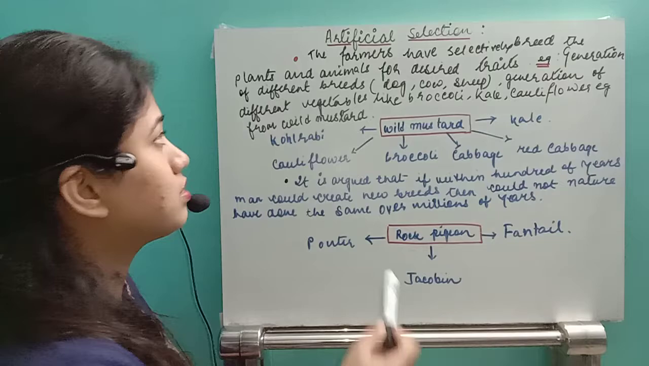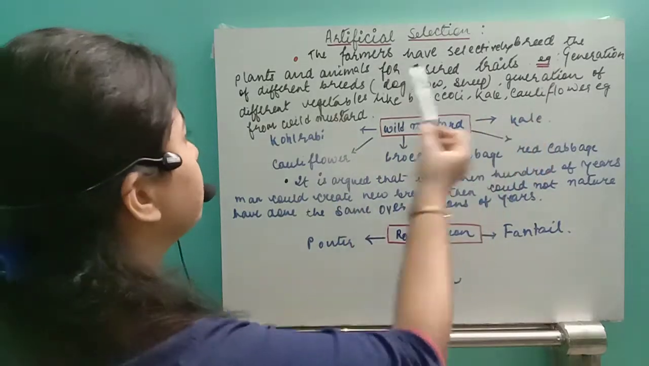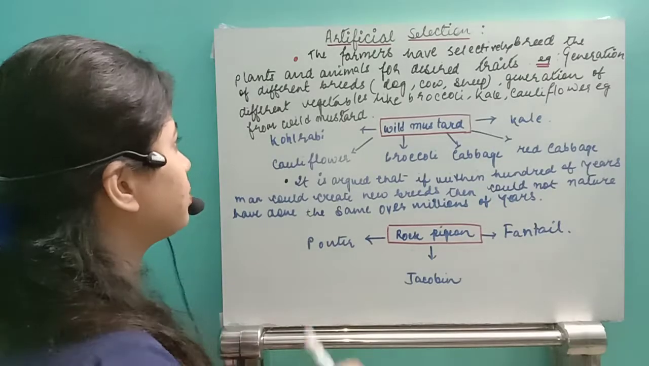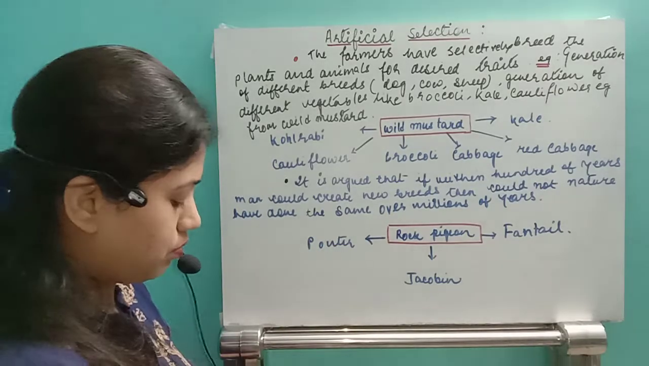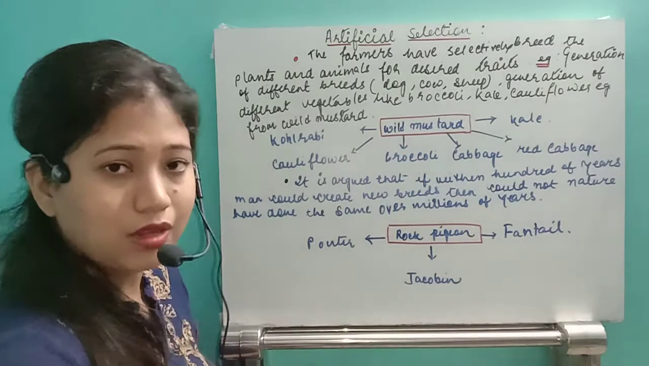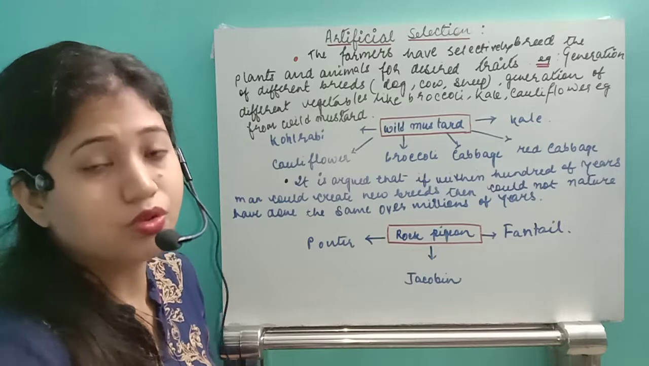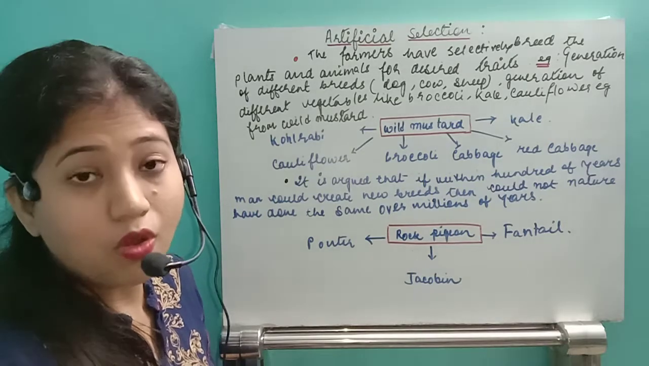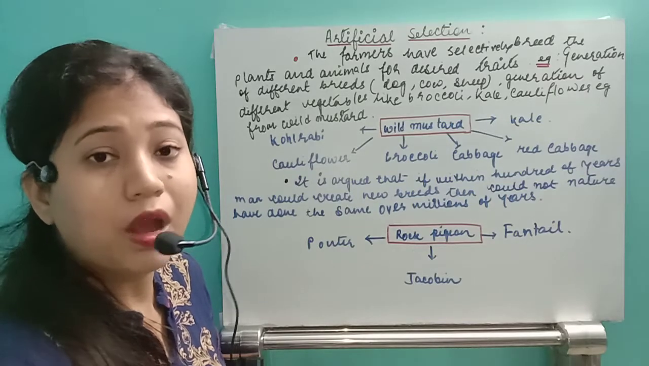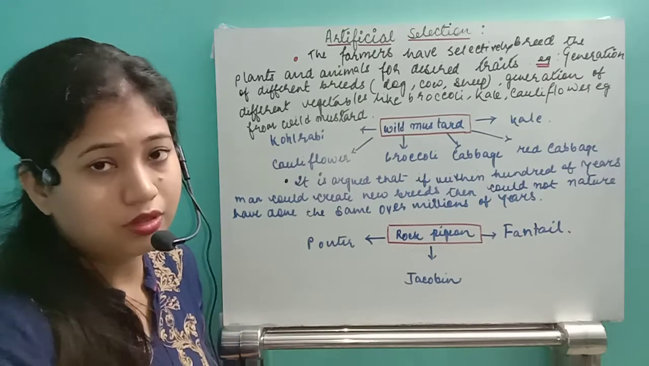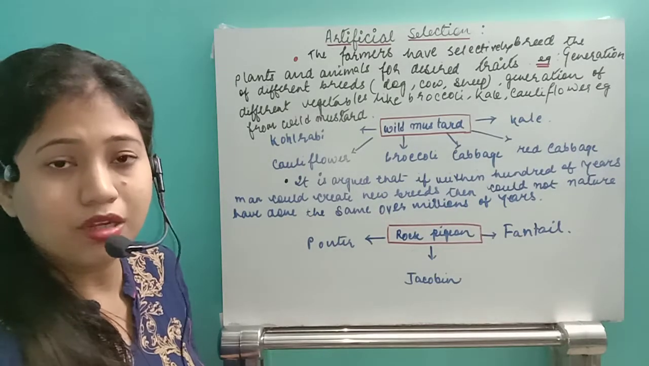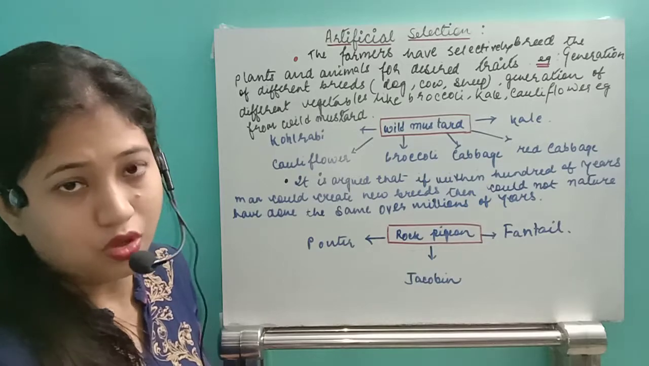So what is given in this? The farmers have selectively bred the plants and animals for the desired traits. For example, generation of different breeds like cow and dog, and sheep, they are available. We have seen that different varieties of dogs are available, like the Pomeranian dogs, then the pug. They were not found earlier. They were actually bred by the animal breeders, and they got the different varieties of dogs.